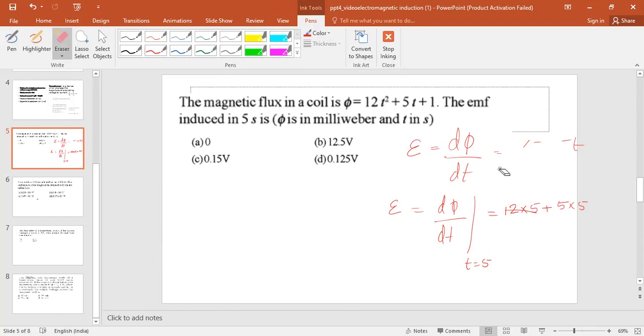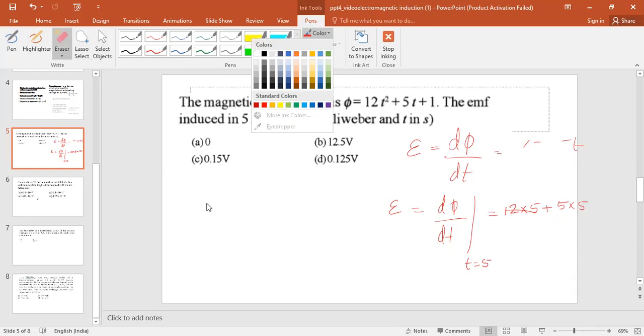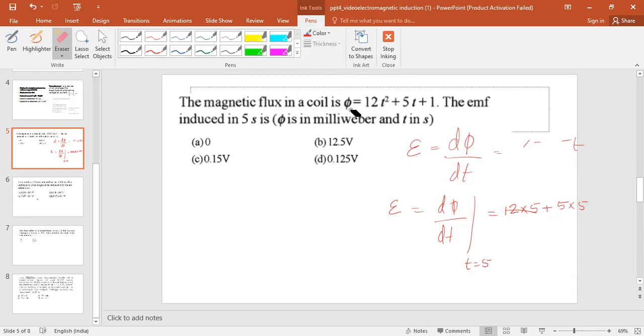So d phi by dt is 12 into 2 into t plus 5, differentiating with respect to t.